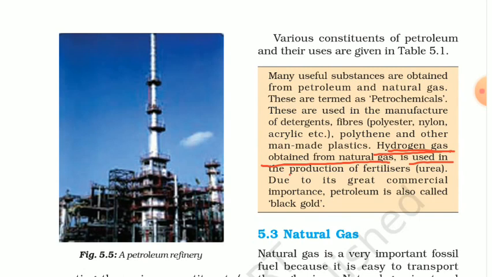It's used in the production of fertilizers, that is urea. You might have heard about urea, and you are also familiar with the NPK fertilizers, right? So hydrogen gas is used for the production of what? Fertilizers. And that's why petroleum or these petrochemicals are known as what? Black gold. Remember this point.